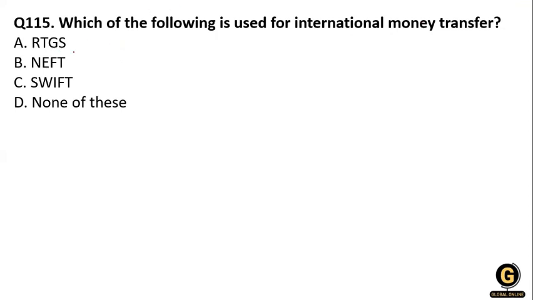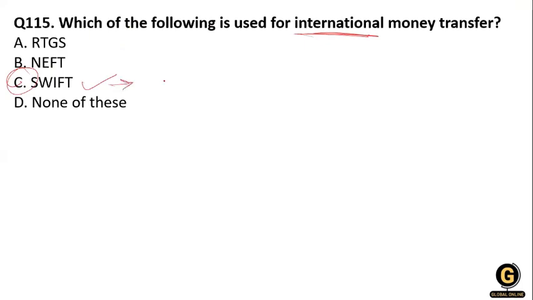Next question, which of the following is used for international money transfer? RTGS, NEFT, SWIFT, and none of the above. SWIFT is used for international money transfer.